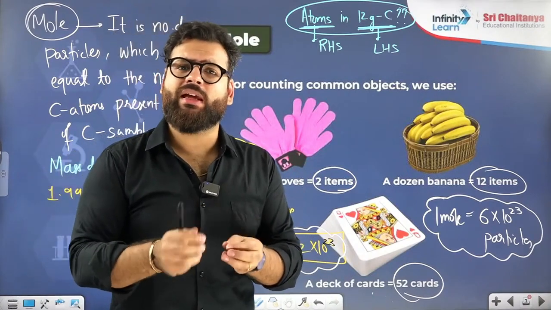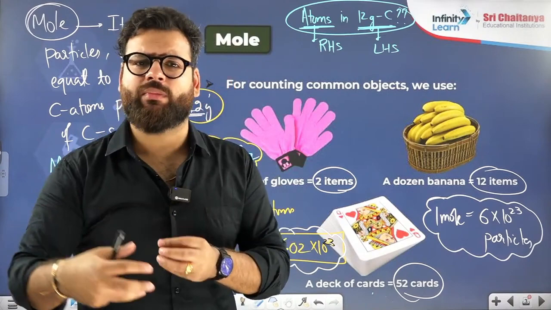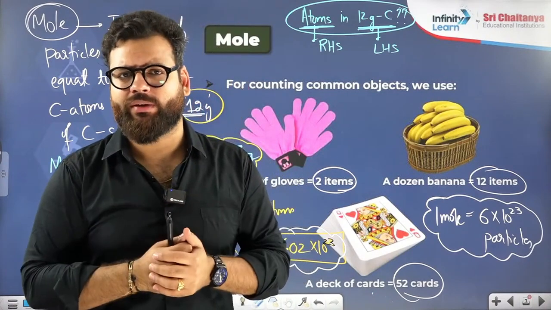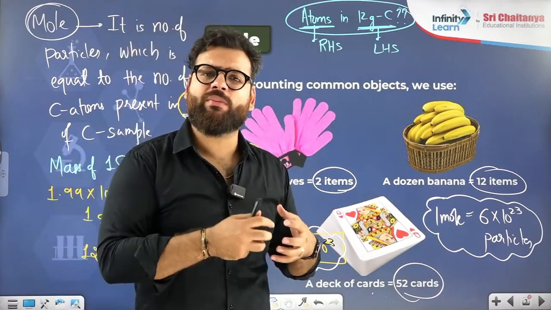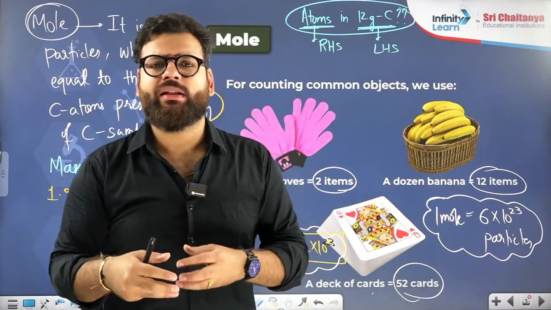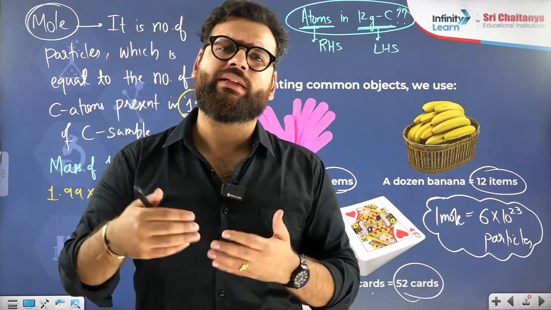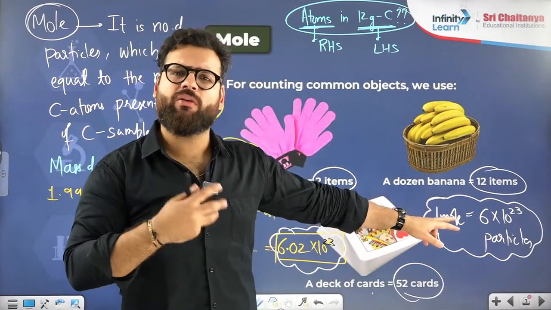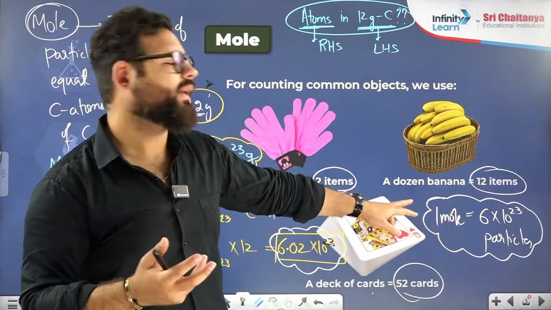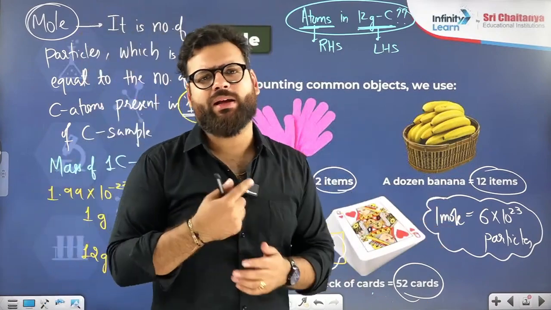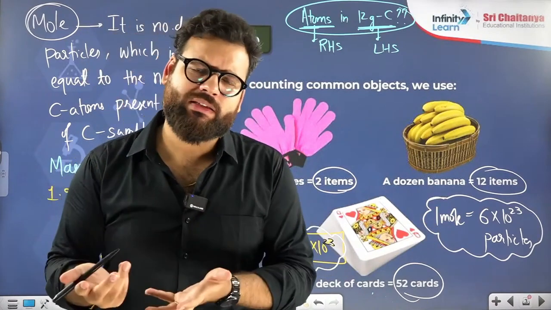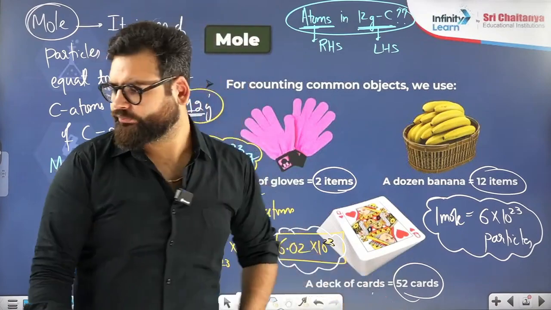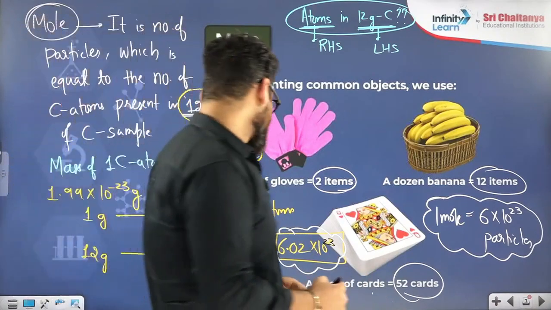When I am saying 1 mole of hydrogen atoms, I am saying that 6 into 10 power 23 hydrogen atoms will be there. When I am saying 1 mole of sulfate ion, then there will be 6 into 10 power 23 sulfate ions. So the particle can be an atom, a molecule, an ion, fans, anything, depending on what they are asking. So this is our mole. Next we'll see.